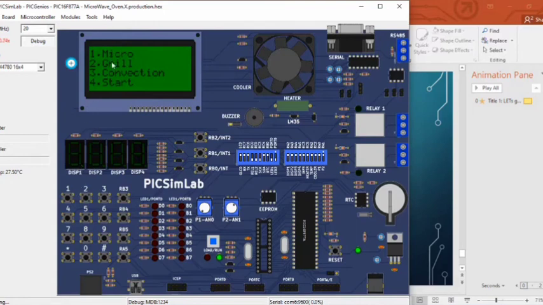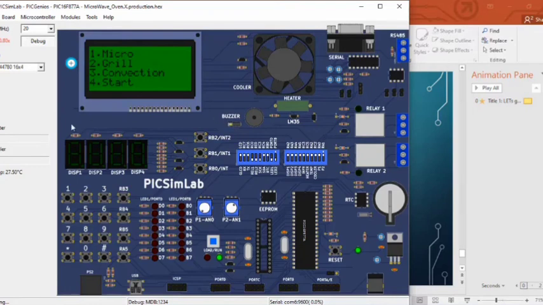When I click 1 to select the macro mode, it displays the screen which asks the user to enter the time required to cook the food. After clicking enter, that is hash, the cooler will start to run. After completing the time, the cooler will be turned off and the buzzer will be turned on to indicate that the cooking time is up.